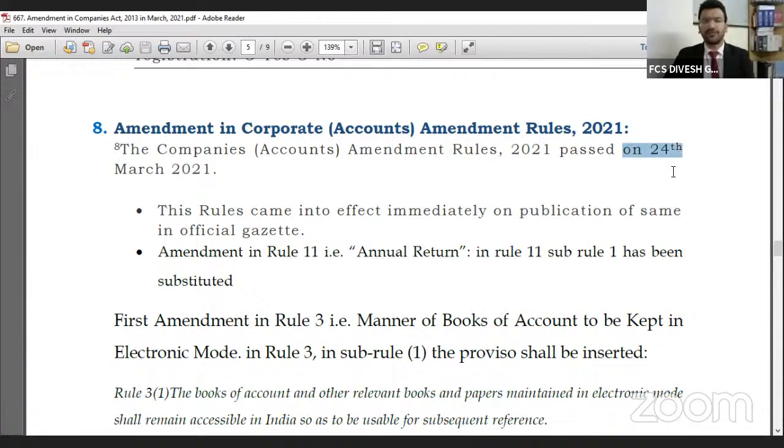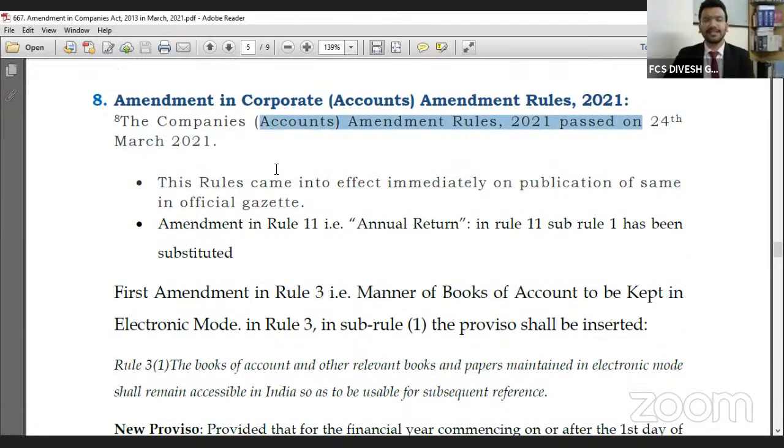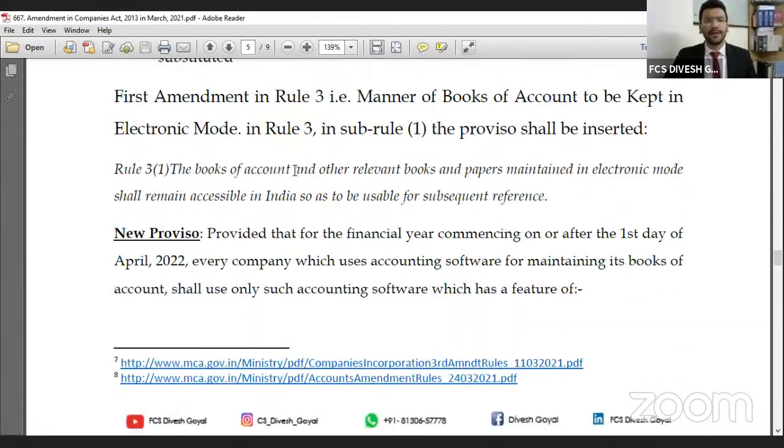Next amendment, in the Companies Accounts Amendment Rules 2021. These came on the 24th March, and the rules came into effect from the 1st April 2021. Through this, the Ministry has made 2 amendments in this chapter. First, the manner of books of account to be prepared in electronic mode. Rule 3 of the Companies Act gives the procedure for maintenance of books of account in electronic mode. A provision is added.